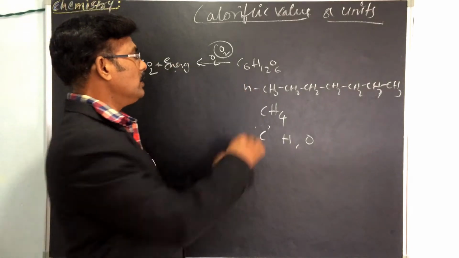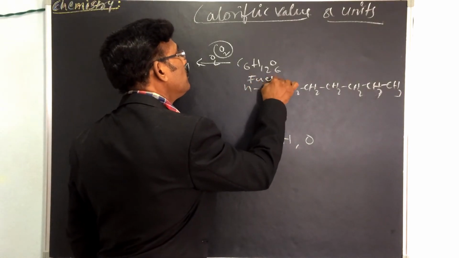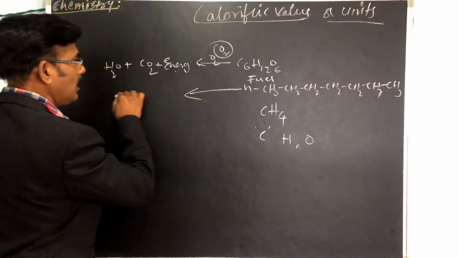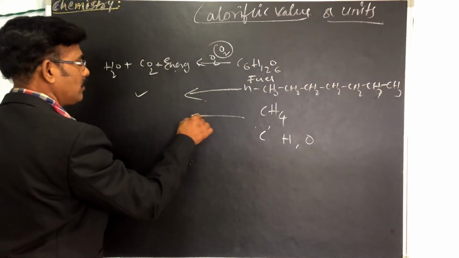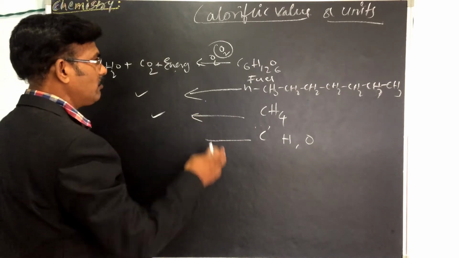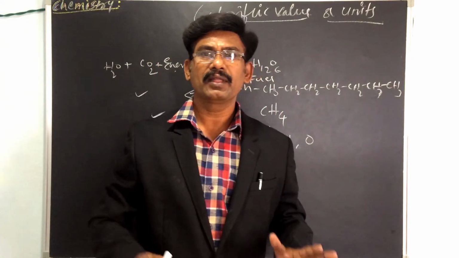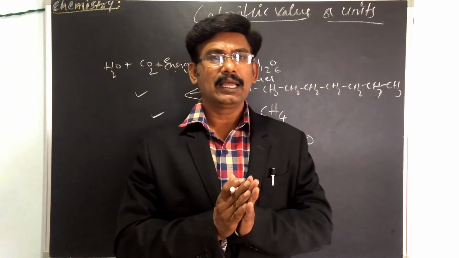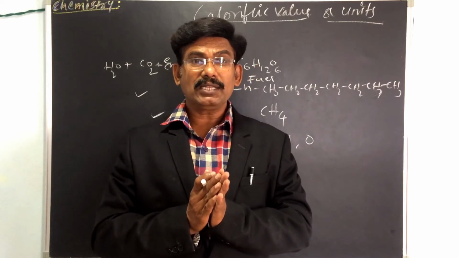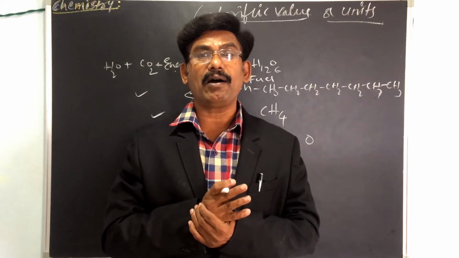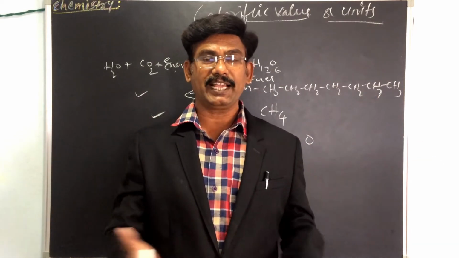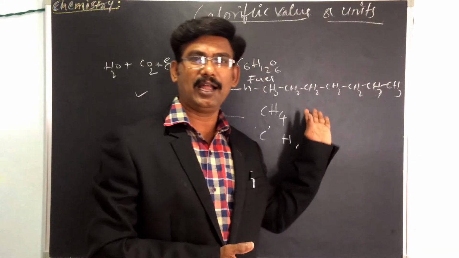This is called the fuel. Whatever it may be, it will come like this only. The fuel burns in presence of oxygen, meaning oxidation takes place, the oxidation of carbon and hydrogen.